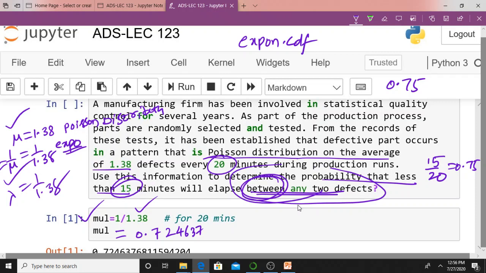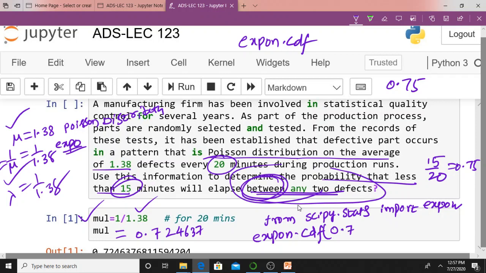I can write it like this: from SciPy dot stats import expon. Expon is an object which represents the exponential distribution. Expon dot CDF, I need the cumulative distribution function. This is 0.75. How do you know this?